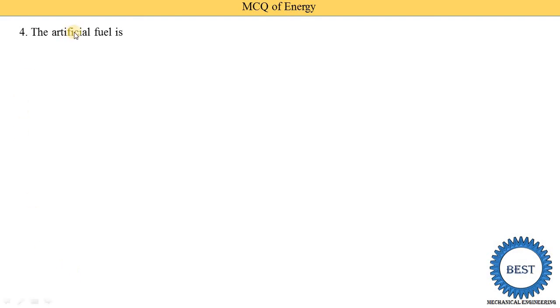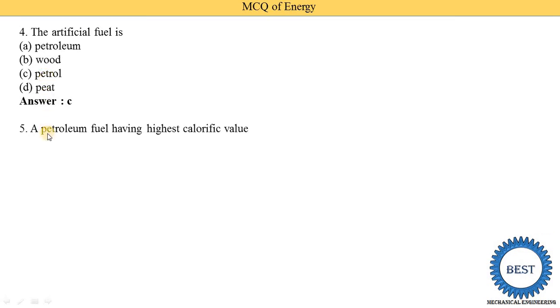The artificial fuel: out of four options, which one is the artificial fuel? First one is petroleum, B is wood, C is petrol and D is peat. So option C, petrol. Petrol is the artificial fuel. It is derived from crude oil, or from petroleum products. So petrol is considered an artificial fuel.